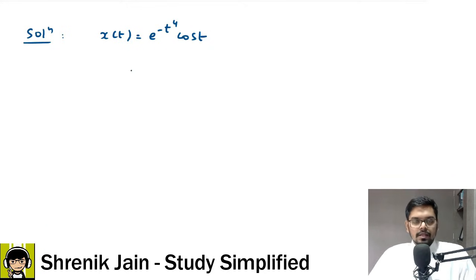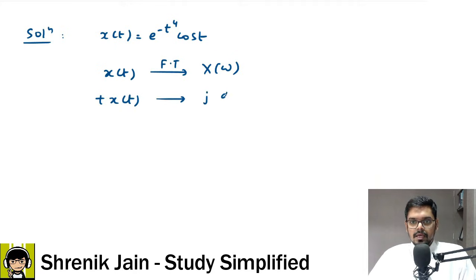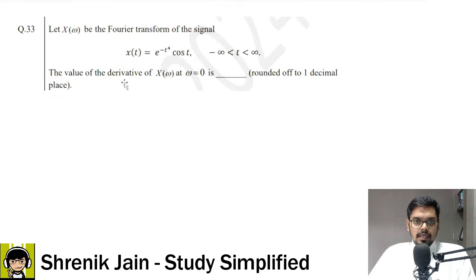And you should know, in the Fourier transform, x of t, if I take the Fourier transform of that, it becomes capital X of omega. If I multiply with t, what happens in the Fourier transform differentiation? So j into dX by d omega. This is what happens, right? Now they need the derivative of X at omega is 0.